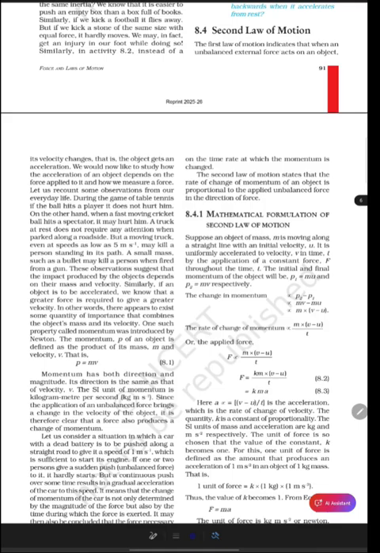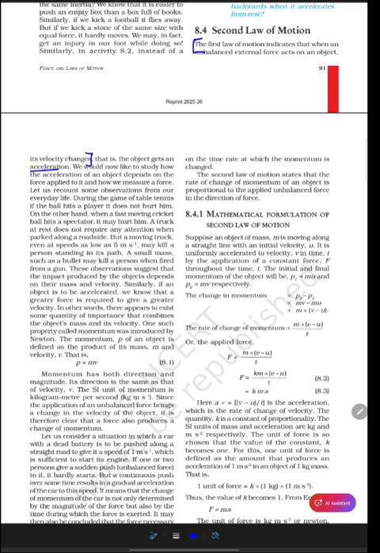The first law of motion indicates that when an unbalanced external force acts on an object, its velocity changes. That is, when you apply an external force, which is not a balanced force, on an object, its velocity changes. That is, the object gets an acceleration. We know that change in velocity is what we call acceleration.